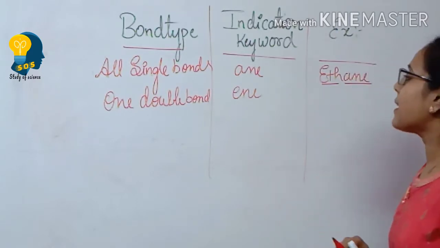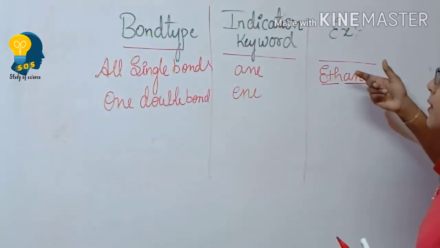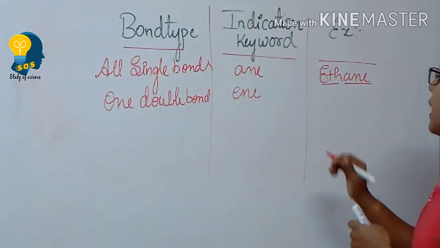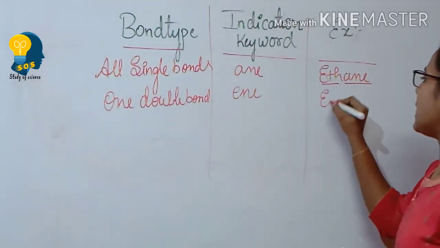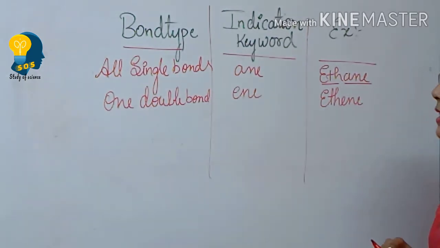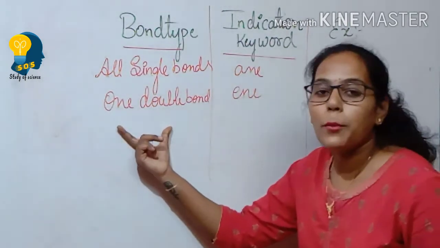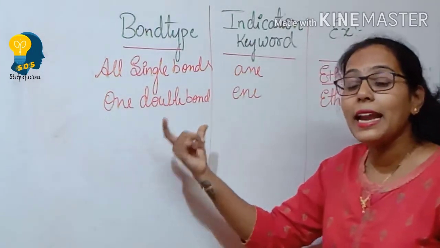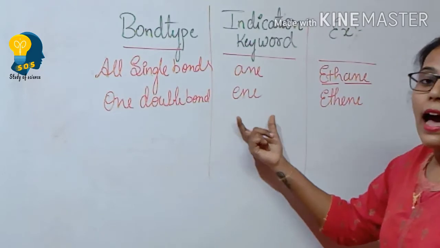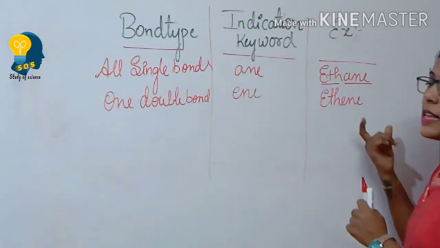Then what might be the example for this? When I talked about all single bonds, it was ethane. Let me write now, the example for ene is ethene. So, when I talk about one double bond between any two carbon atoms, then the indicator keyword will be ene and the example for it is ethene.